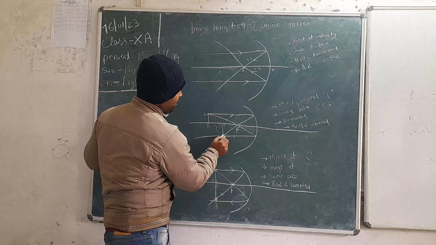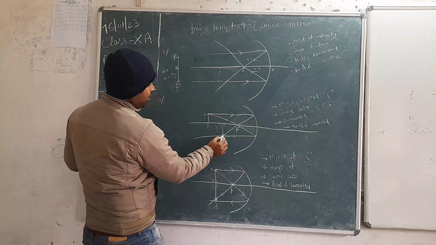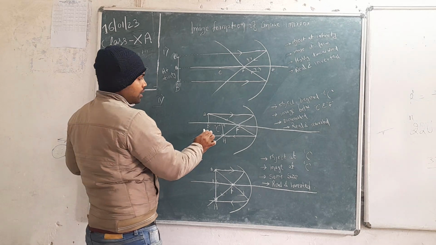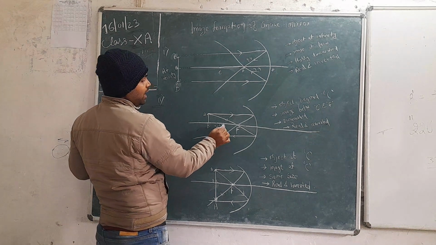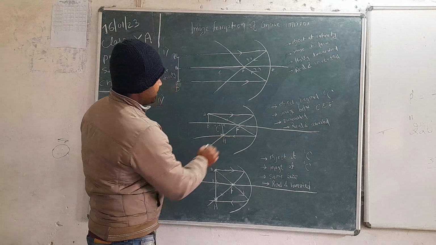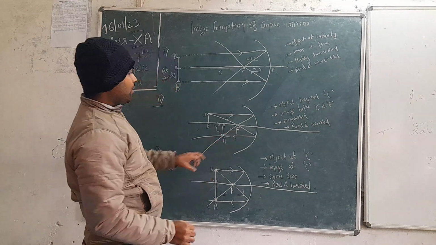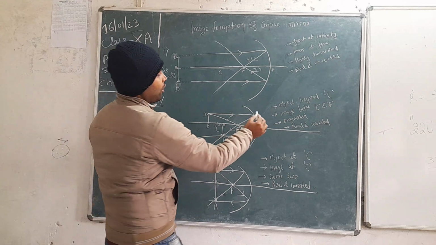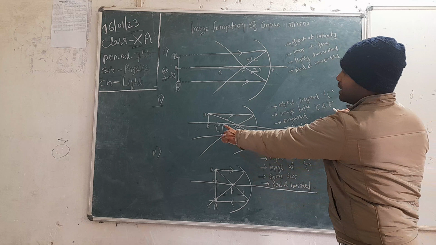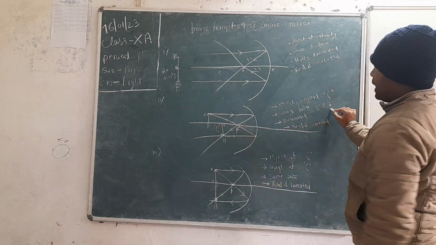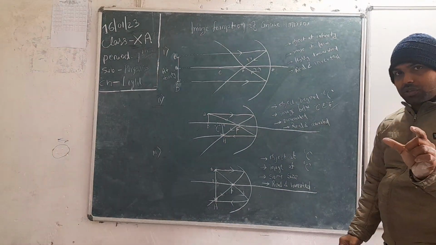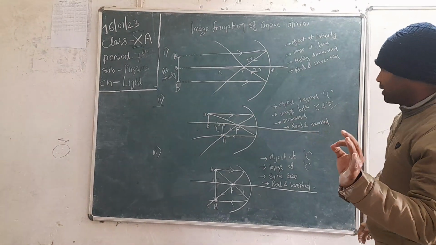So here is the image formed, between center of curvature and focus. Here it is intersecting, so the image is formed over here. So if the object is kept beyond center of curvature, the image is formed between center of curvature and focus. And what is the size of the image? It is going to be diminished, small size.